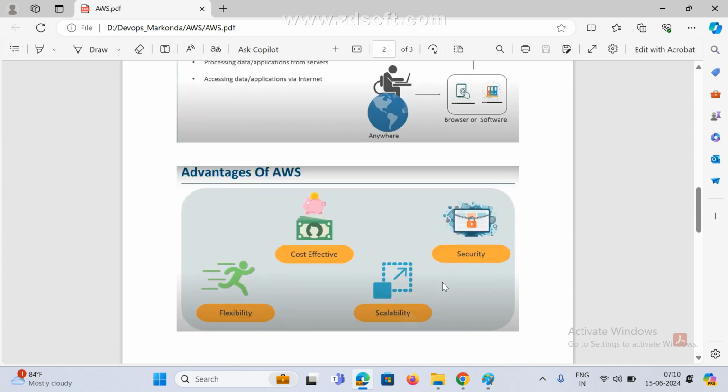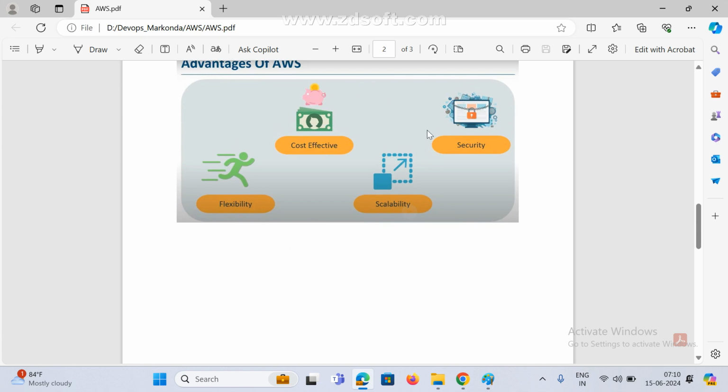So that is the whole concept here. Okay, so what is the advantage? Cost effective, security, scalability, and flexibility. These are the main advantages of AWS. So why do you go for AWS? Mainly cost.